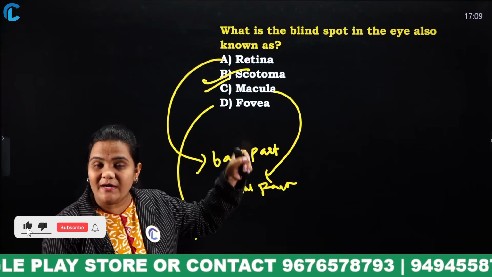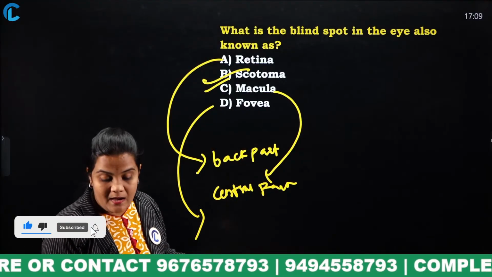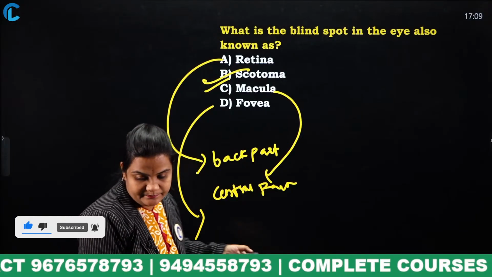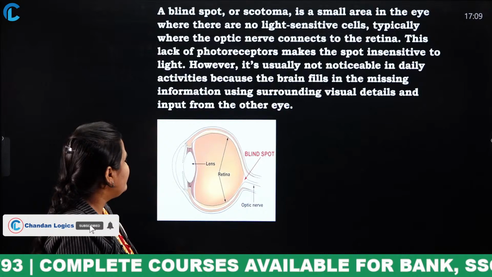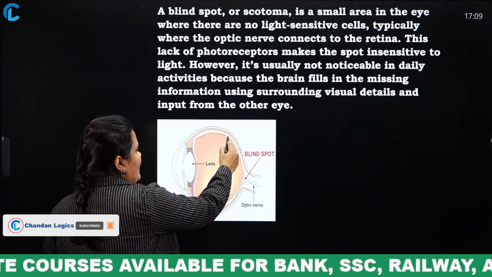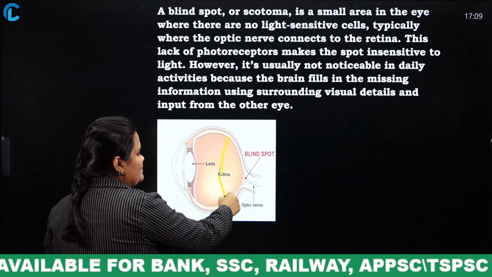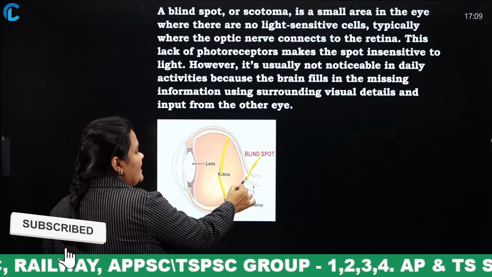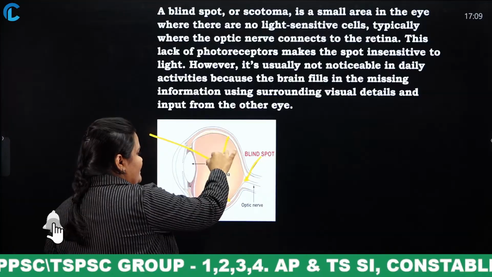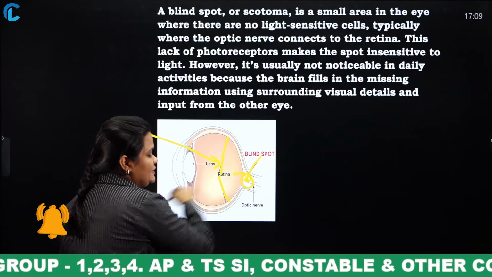that spot is known as blind spot and it is named as what? Scotoma. Clear? Yes. A blind spot, see this is retina. Okay, back part of our eye is known as what? Retina. So the blind spot will be present here. If a light is passed, this part will not respond.